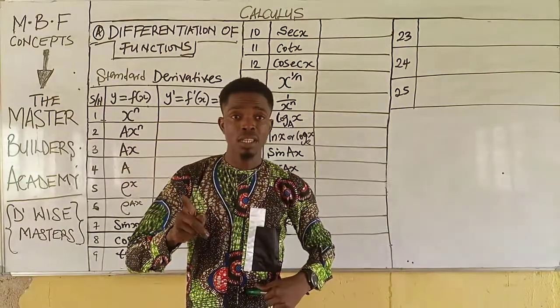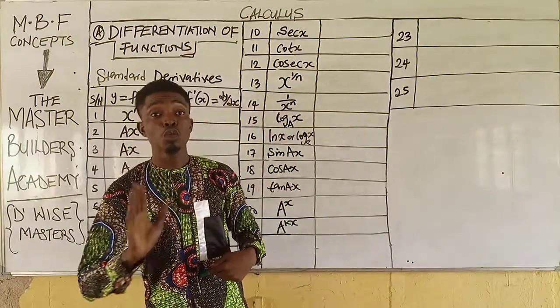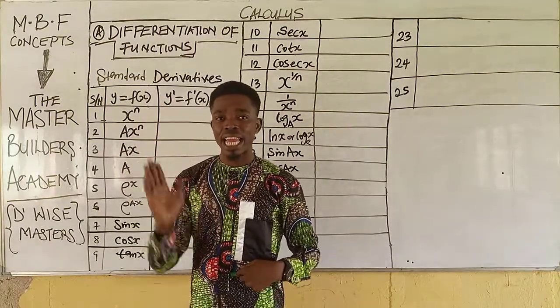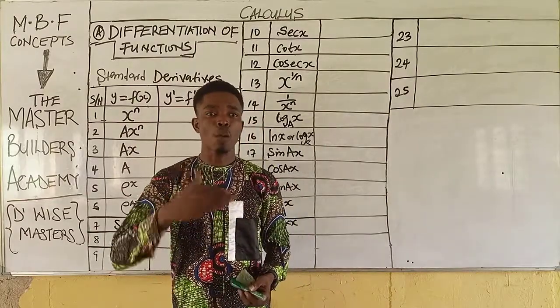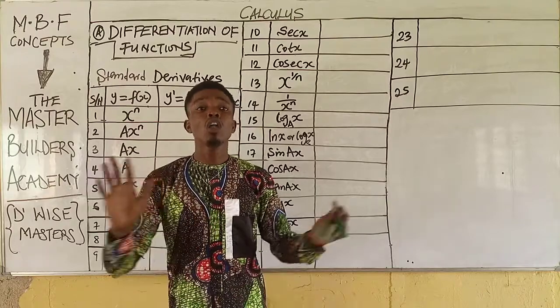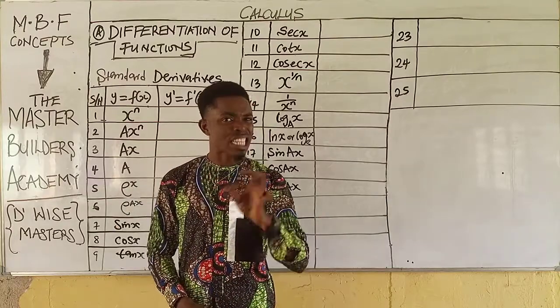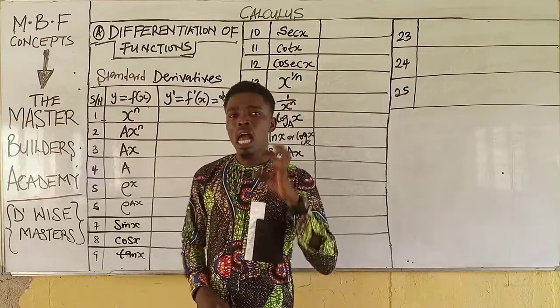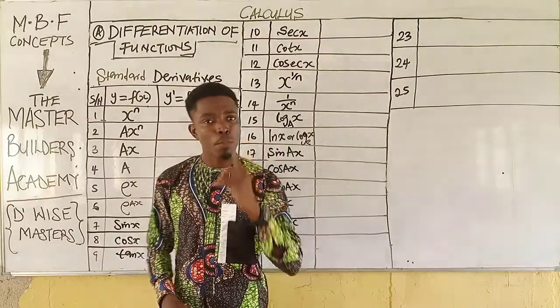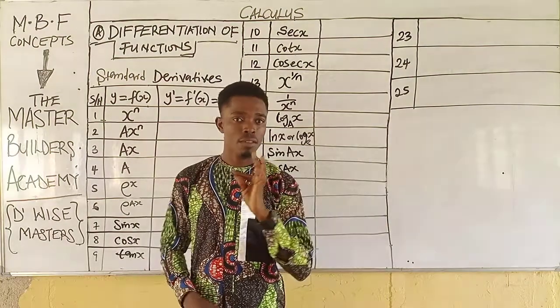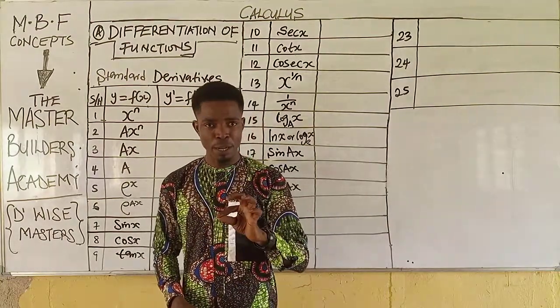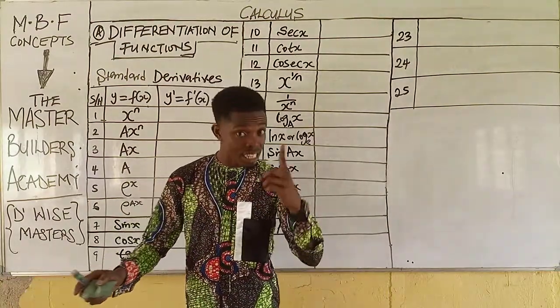Listen guys, it is very easy for you to gain mastery over any topic and any course as far as your profession is concerned. All you need to do is to understand principles, and in this lesson I'm going to be giving you the basic principles that will make you outstanding in this course, and that's why you must not skip any part of this video. What are these basic lessons? Listen carefully.